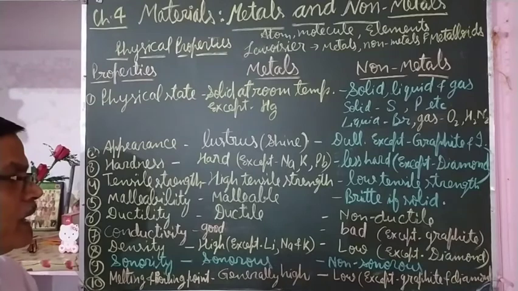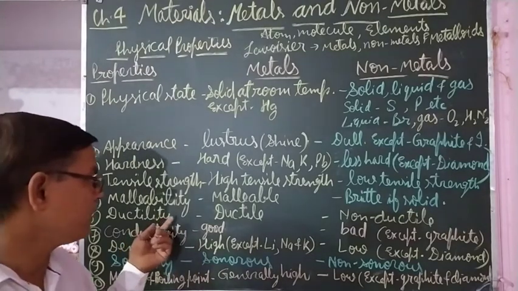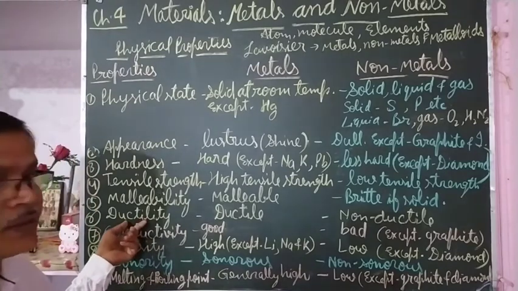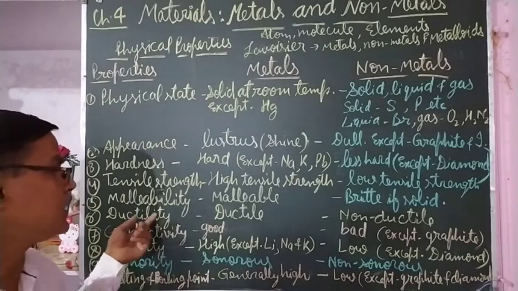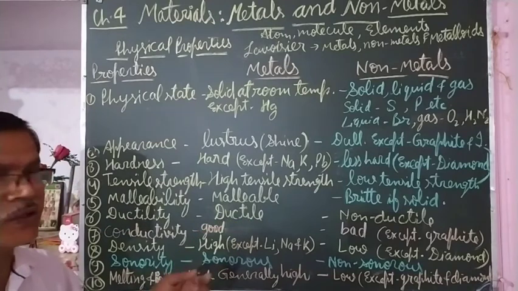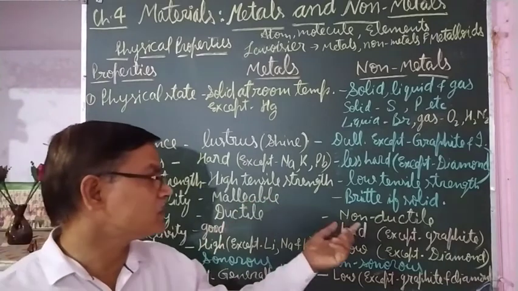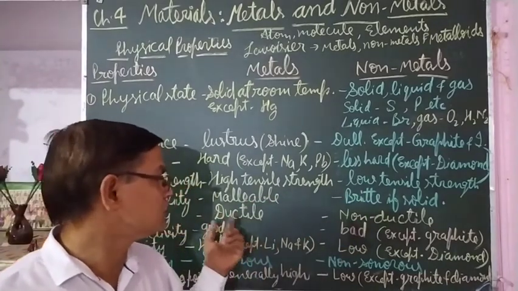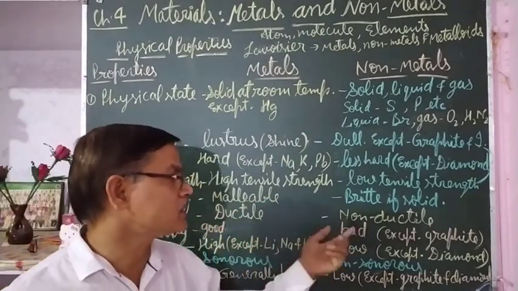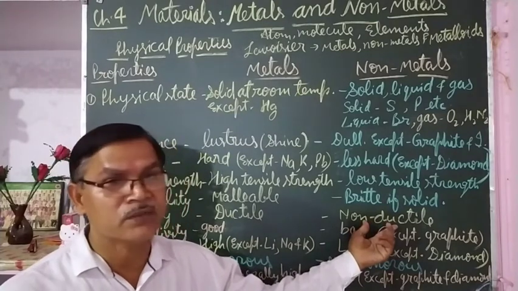They are made up of metals, because of the property of ductility. So metals are ductile in nature, they can be drawn into thin wire, but non-metals are non-ductile, they cannot be drawn into thin wire.